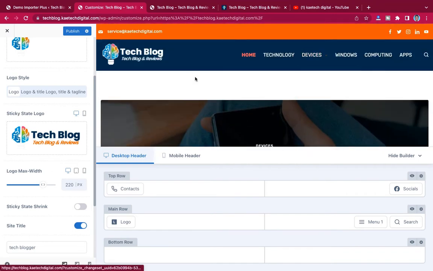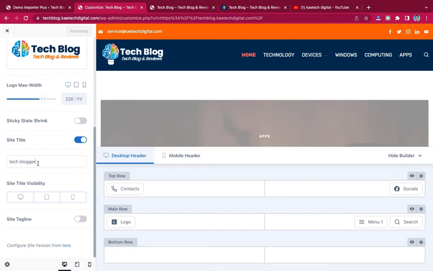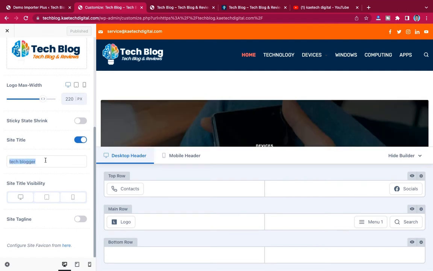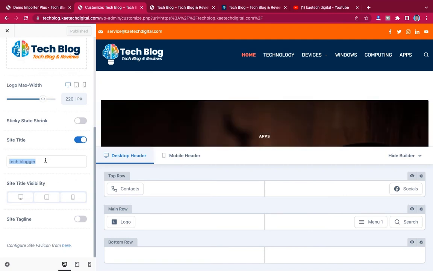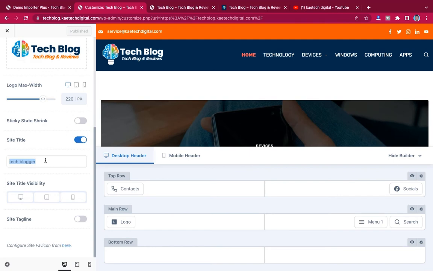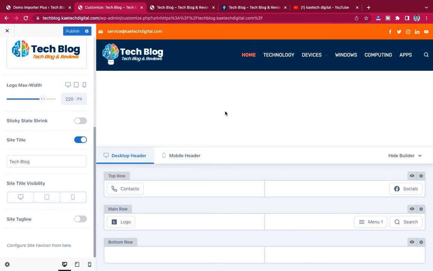Okay, let's publish it. Now there are a lot of settings that you can go through, so I'm not going to go through all of them, but at least this will give you the basis of what your design and everything is going to be. Okay, so I'm going to type in my blog name over here, which is a tech blog. And the amazing thing is that this website is so optimized to work on any kind of device.